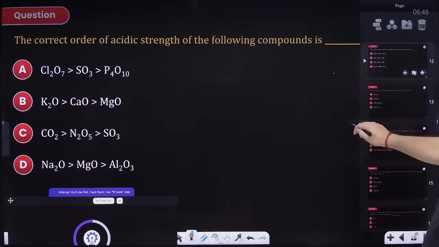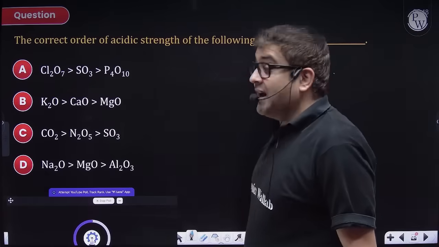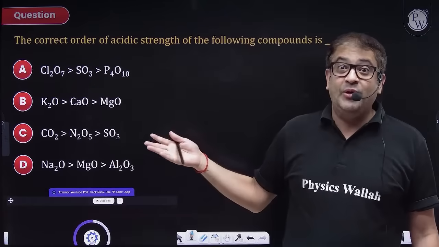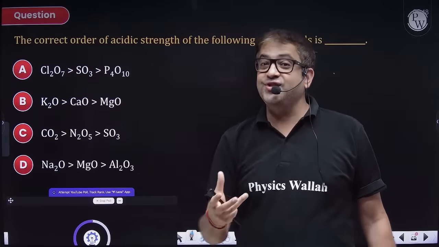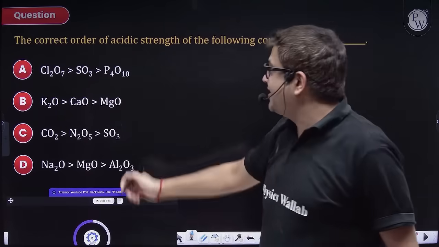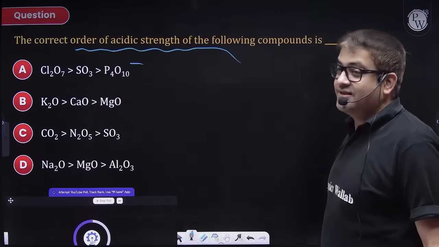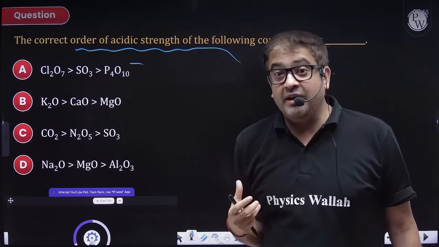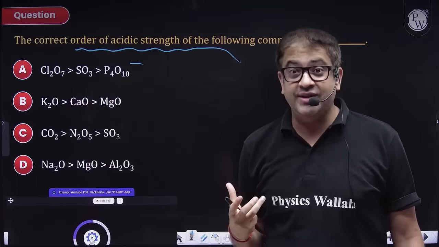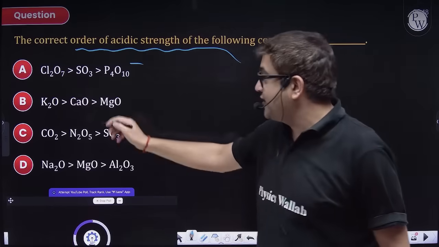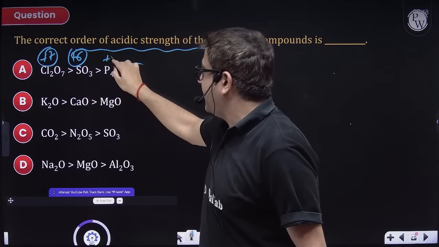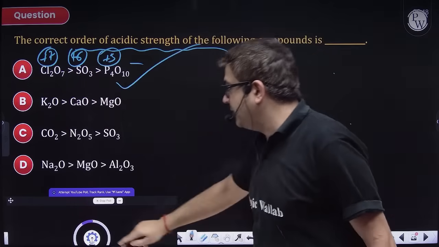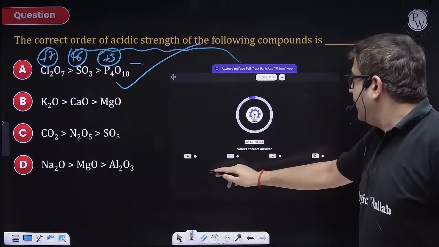So quick, sir, again, a very probable question, beta. In the April attempt, they have asked the relationship of acidic nature with oxidation state. Correct order of acidic strength, sir. A non-metal with the highest positive oxidation state will be highly electron deficient. So chlorine in +7 oxidation state, +6 oxidation state, +5 oxidation state. Obviously, this will be your correct acidic strength.